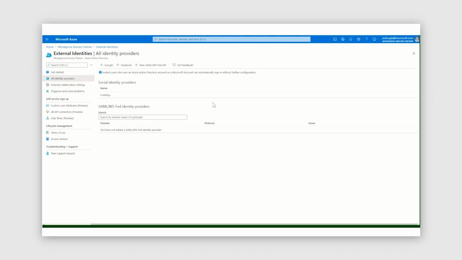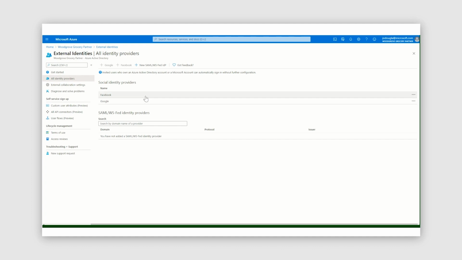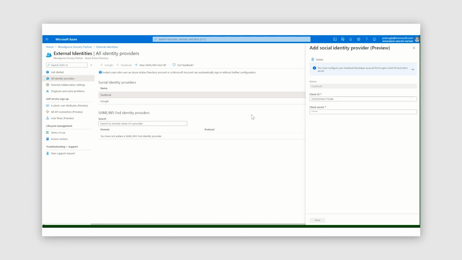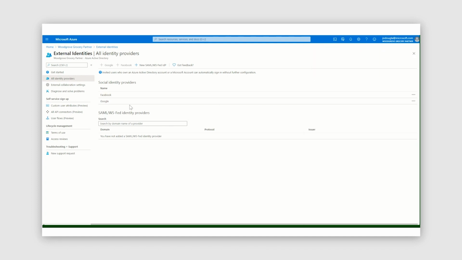The next thing we did was come here and create connections with Facebook and Google. That's what allows those external users to use social identity providers as they're coming in and going through the signup process. Setting up those connections is pretty straightforward, and all you need to do within Azure Active Directory is provide the client ID and client secret that you get from the respective developer portal. So in this example, the Facebook developer portal would provide the client ID and client secret, and then you would just come here and plug those values in, and that creates the connection that starts enabling users to sign up and sign in with those identities.